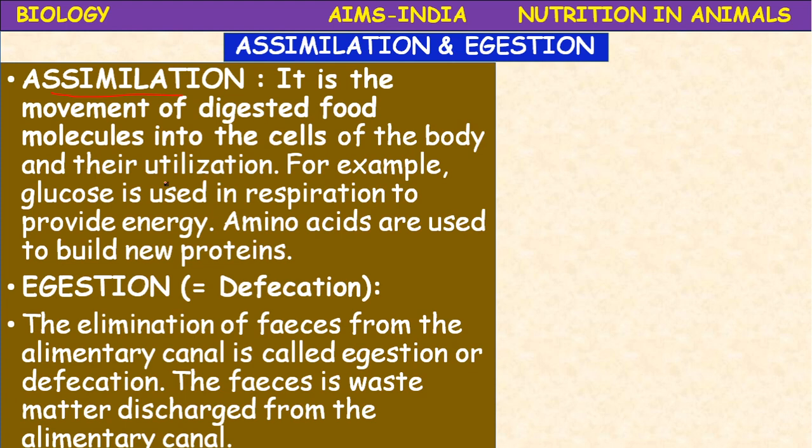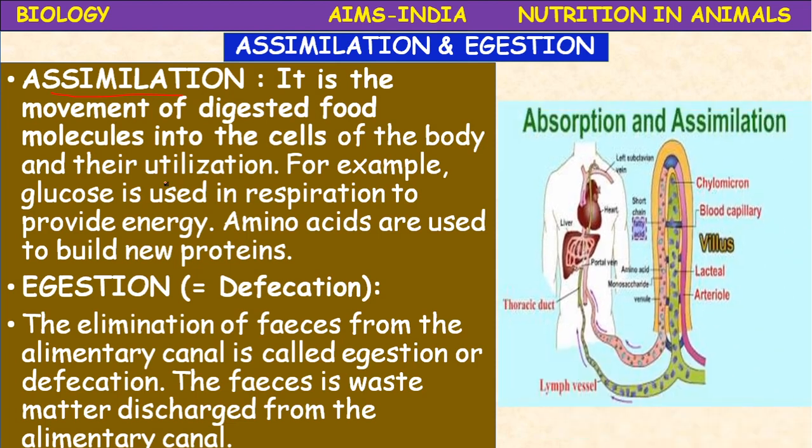It passes out through the last part of the alimentary canal, that is the anus, and by means of the sphincter muscles it is eliminated out. Okay, see absorption and assimilation you can see here.